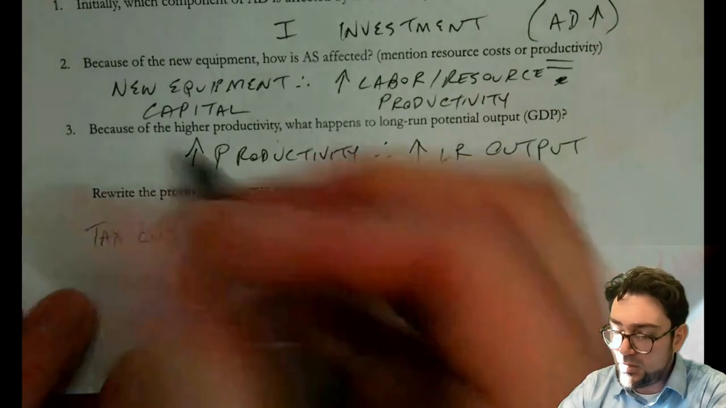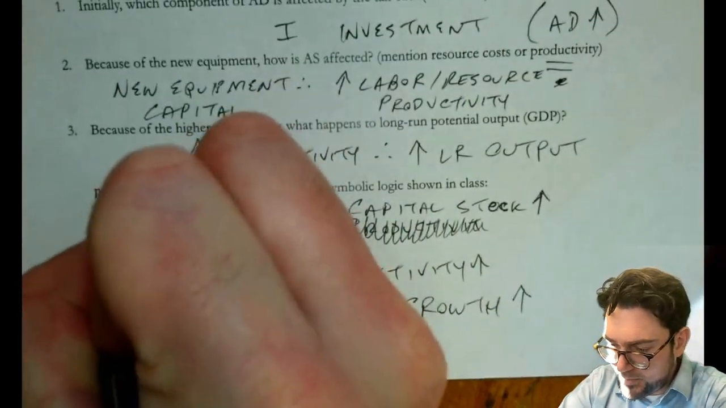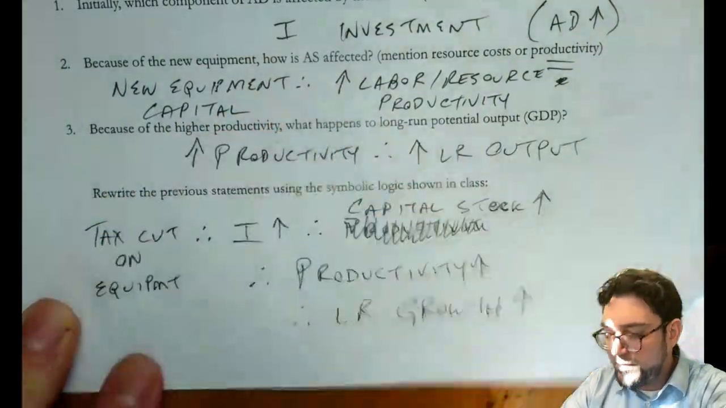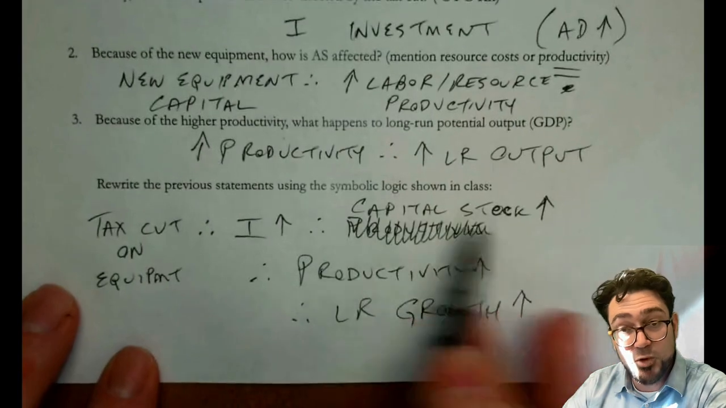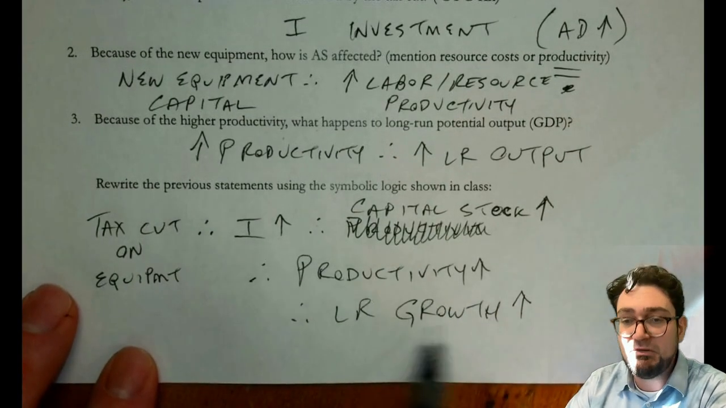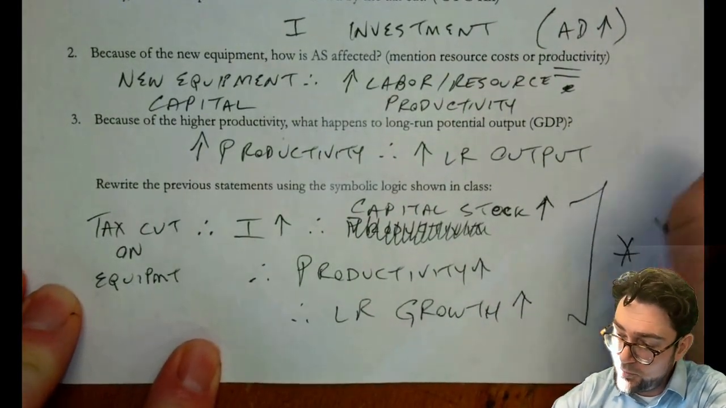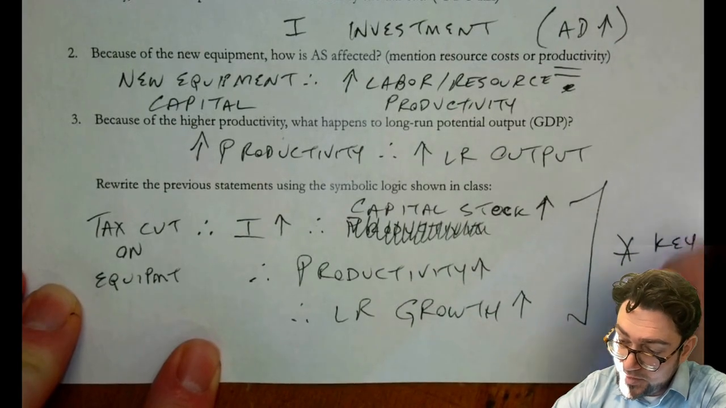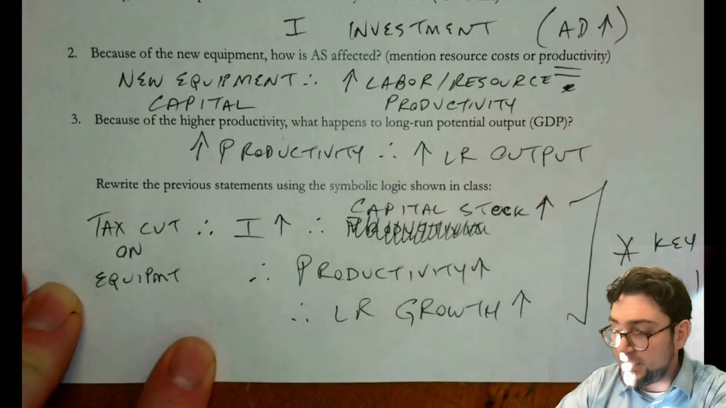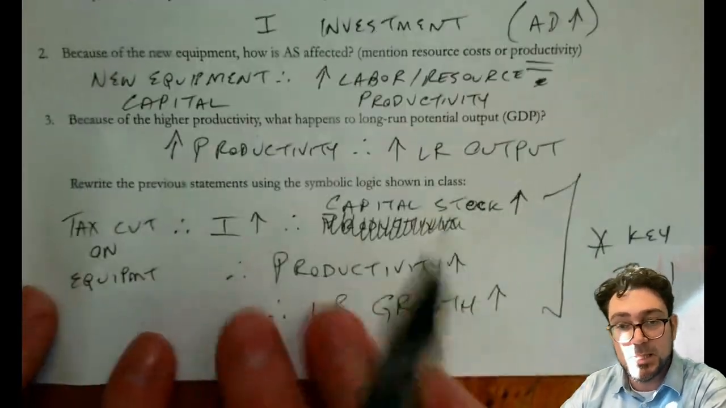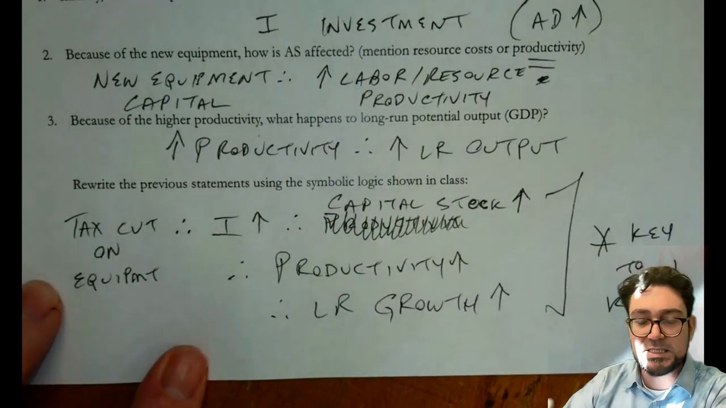This is a tax cut on tools or equipment. Therefore, there's more investment spending. Therefore, there's more capital stock, more productivity, and faster long-run economic growth. So this is going to be a really, really important one. Key to know this one, this kind of link chain in this class. Lots and lots of questions are going to center on that sequence.